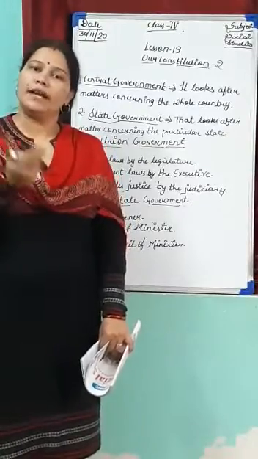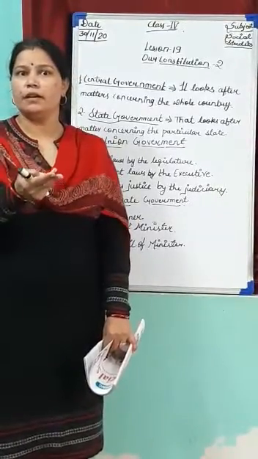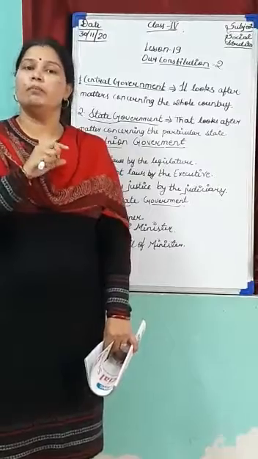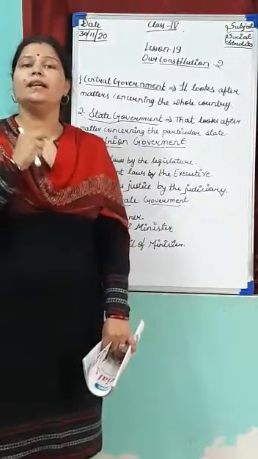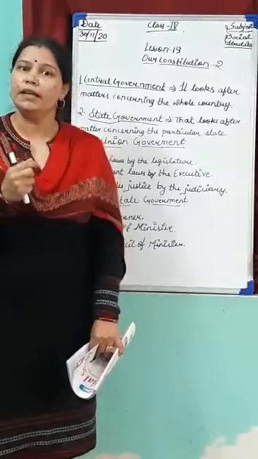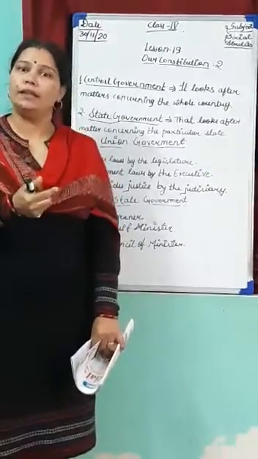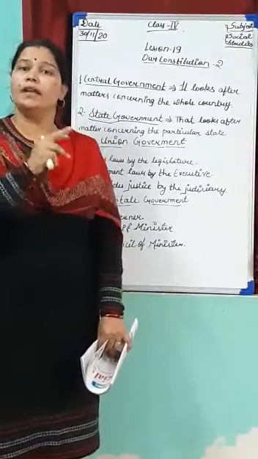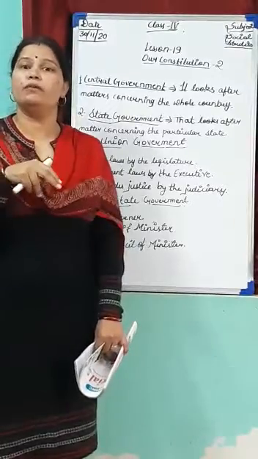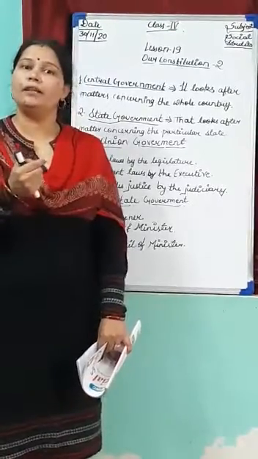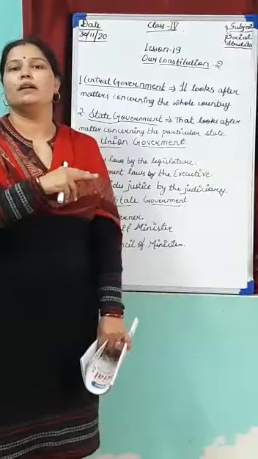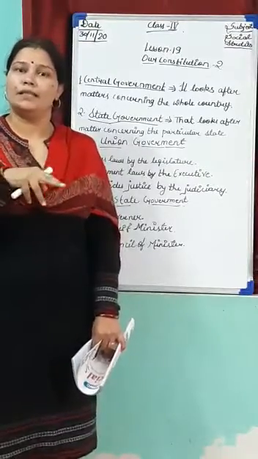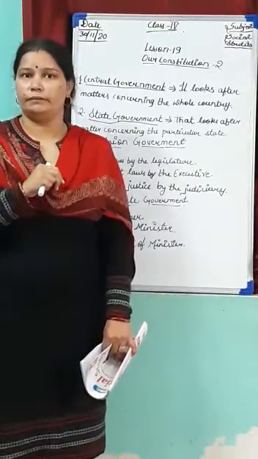For the Rajya Sabha, the members of the State Legislative Assembly elect them. The people of the country do not elect the members of Rajya Sabha. They are elected by the Legislative Assembly.